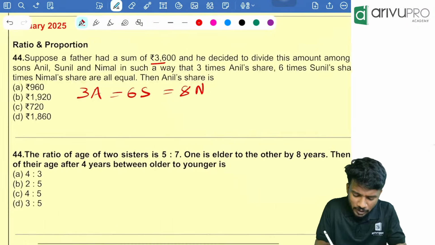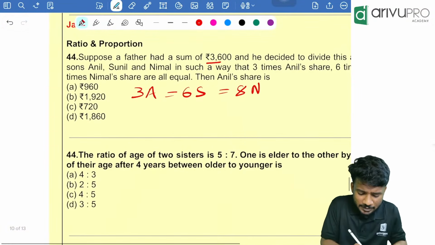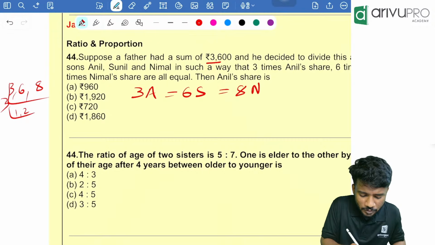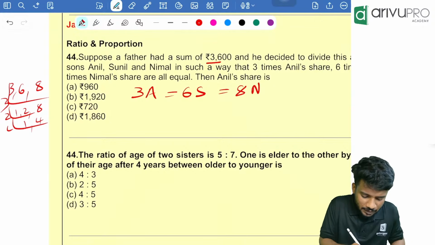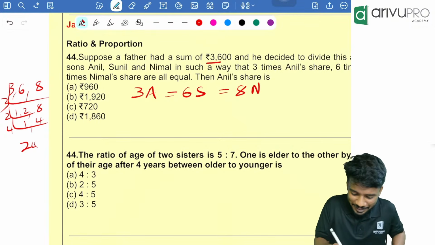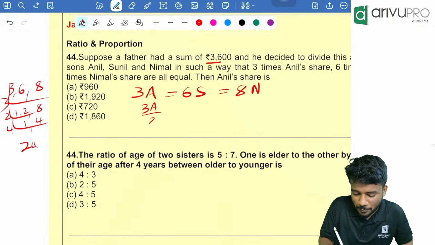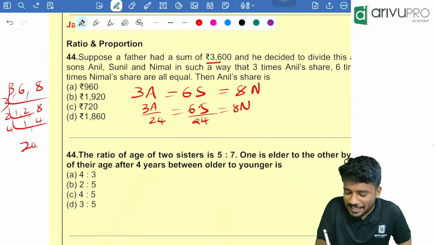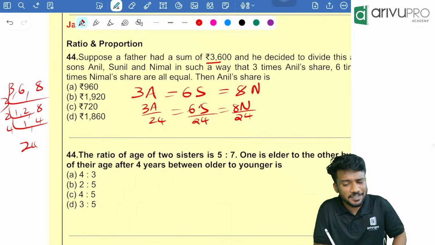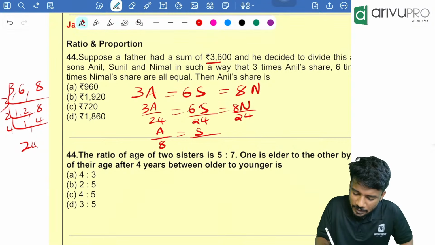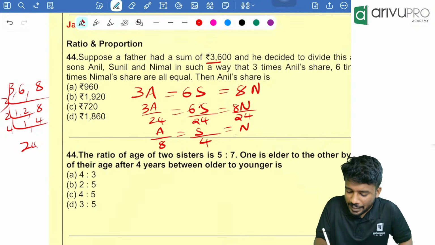People, look here. What is the common number? If you take LCM of 3, 6 and 8, that is 24. Divide everything by 24. That means 3A divided by 24, which is equal to 6S divided by 24, which is equal to 8N divided by 24. People, you can cancel. That will become A by 8, which is equal to S by 4, which is equal to N by 3.